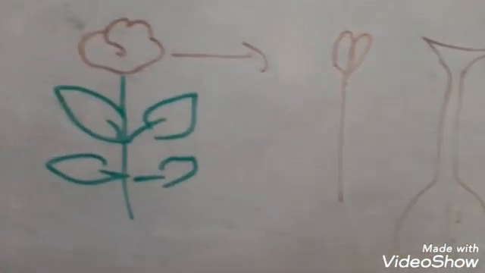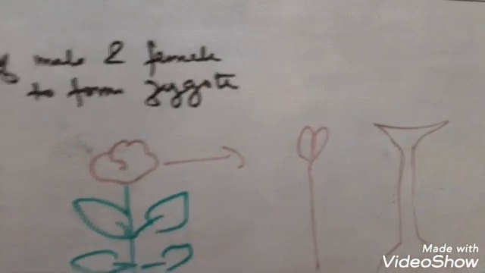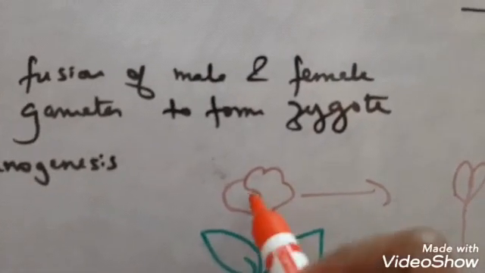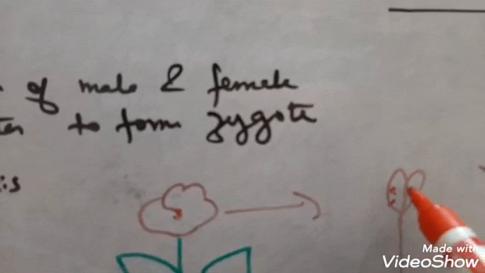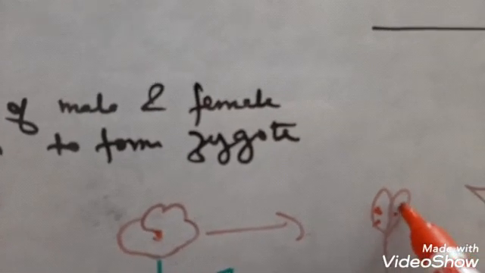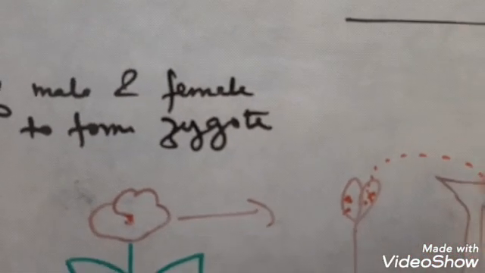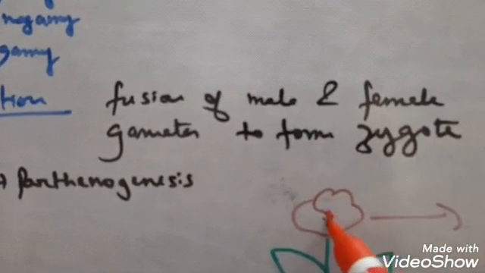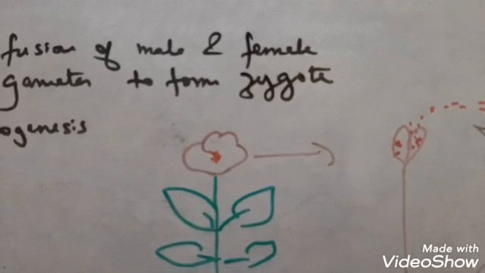Now suppose this transfer takes place in the same plant, same flower. So here the flower bears both the anther and the pistil. So from the anther lobe, the pollen grains are released to the stigma of the same flower, in this flower itself. Okay, so that is autogamy.